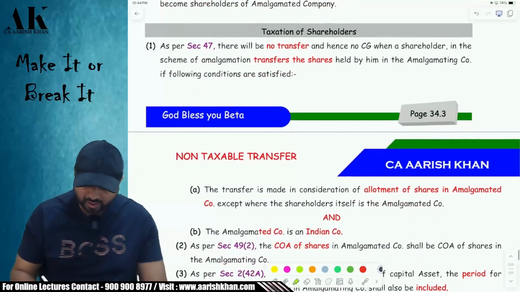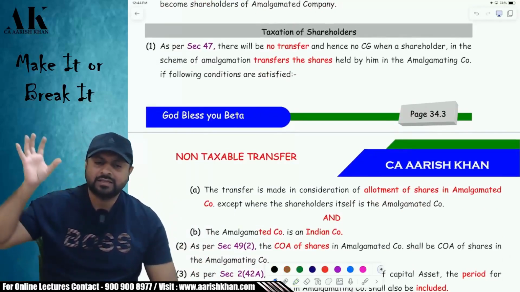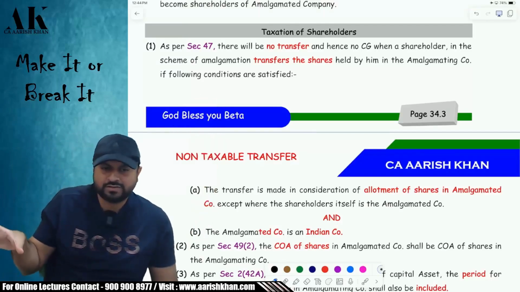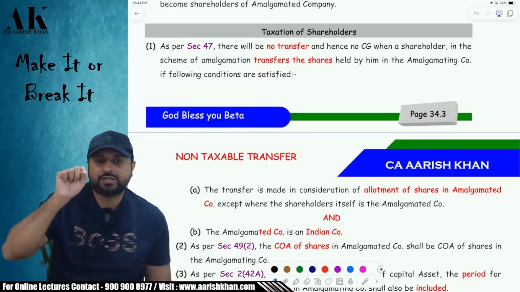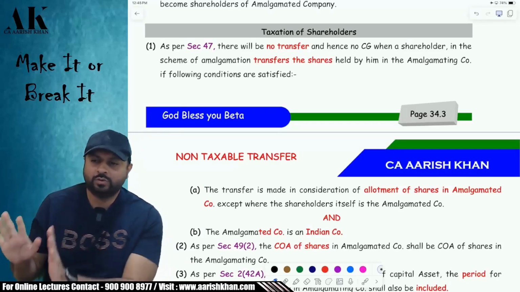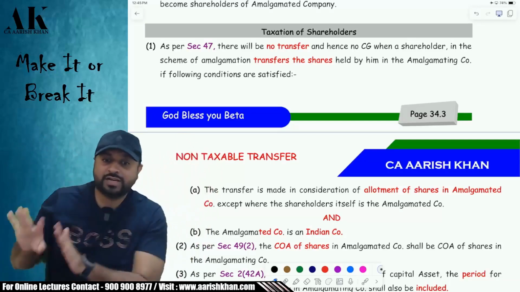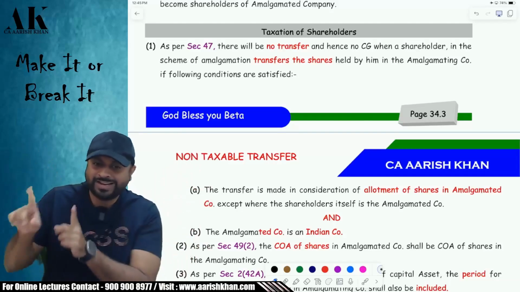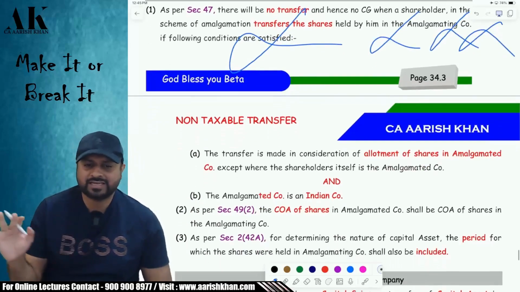Okay. Now coming to what? Coming to the taxability. Let us create one example in our mind. There is one amalgamating company over here. There is one amalgamated company over here. And there are some shareholders of the amalgamating company over here. That is the selling company. Now, what is the treatment in the hands of the amalgamating company shareholders? See, they only have to do one thing. Give the shares back and take the shares in the new company. Okay. And the new company has to be an Indian company. Is it clear? If they give the shares back of the old company and take the shares of the new Indian company, then their capital gains will be exempt. Are you clear? Please tell me. It is exempt under the income tax law.